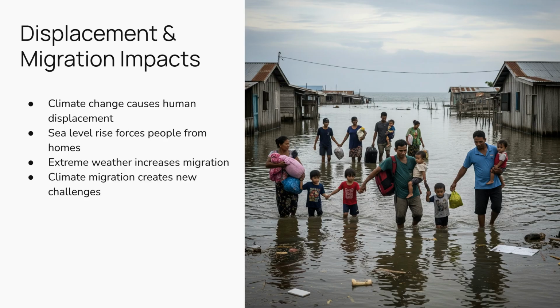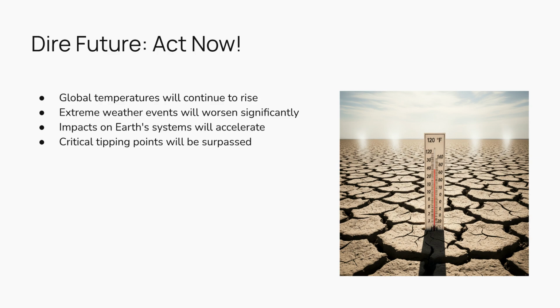As sea levels rise and extreme weather events become more common, more people are being displaced from their homes. This leads to climate migration, posing significant social, economic, and political challenges. Without aggressive action, future projections are stark. Temperatures will continue to rise, extreme weather will worsen, and many of the impacts we've discussed will accelerate, pushing Earth systems past critical tipping points.